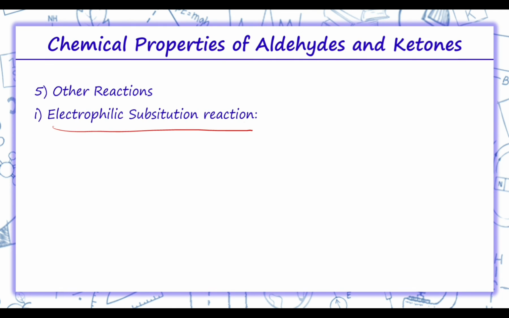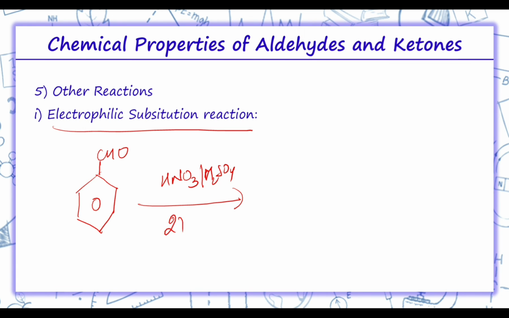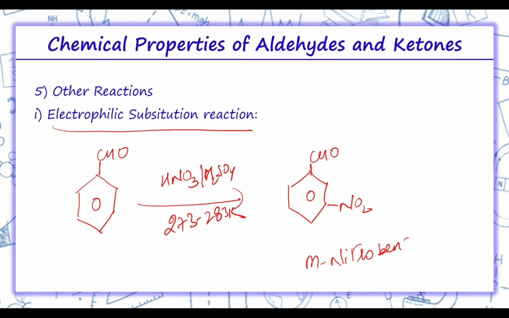Moving on to electrophilic substitution reaction. So, like we have over here benzaldehyde. Aromatic aldehydes and ketones undergo electrophilic substitution reaction in which carbonyl group acts as deactivating group. Thus, we say it is meta-directing. So, here we are performing nitration reaction. In the nitration reaction, the nitro group will attach to the meta position. So, the product formed is meta-nitrobenzaldehyde.